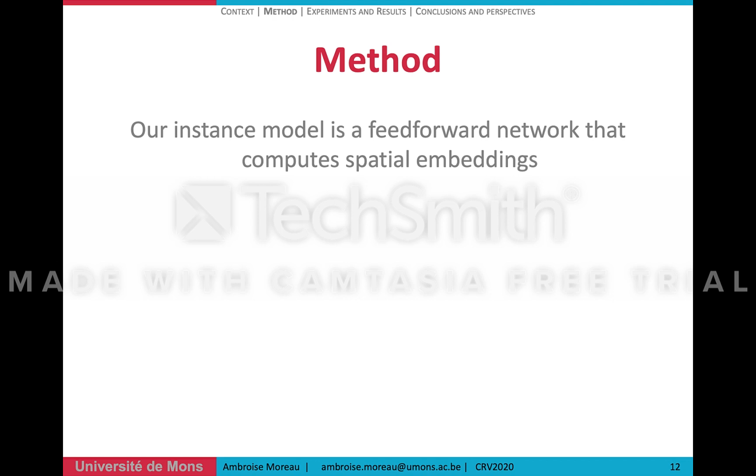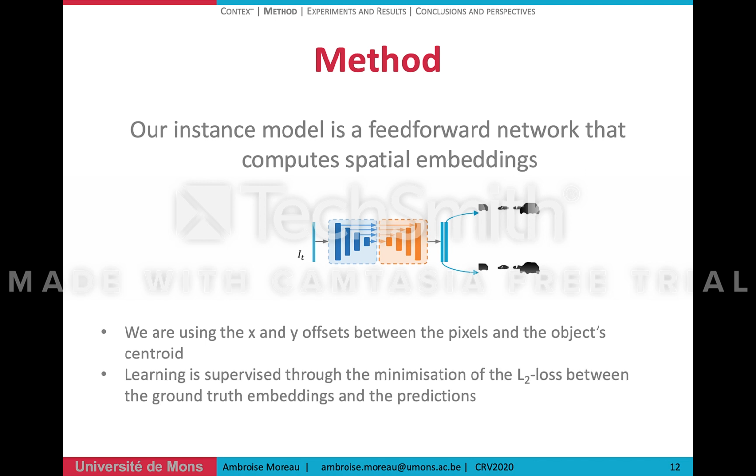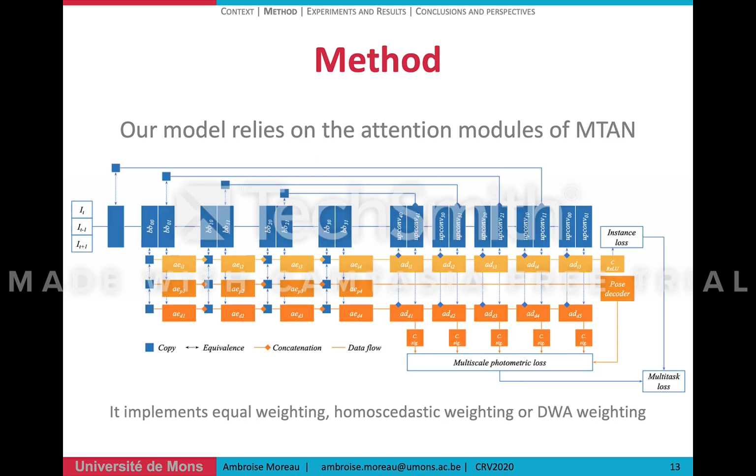For the instance part, we need a feed-forward network that computes spatial embeddings. The principle is explained on that image. So the network takes an image as input and predicts the x and y offsets. Learning is supervised through the minimization of the L2 loss between the ground truth embeddings and the predictions.